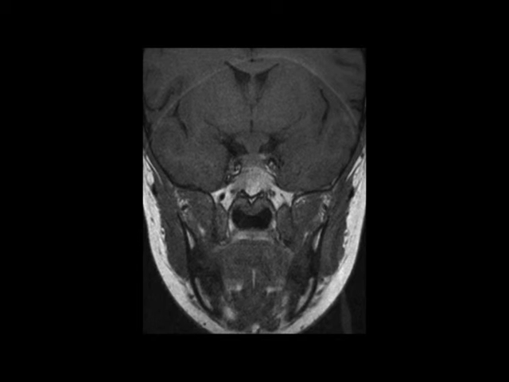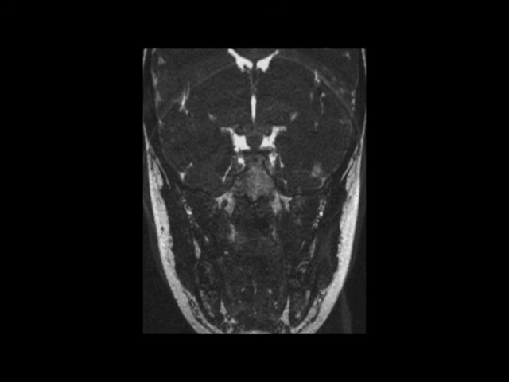The noncontrast coronal T1 correlate redemonstrates the infundibular thickening as well as enlargement of the pituitary gland itself. The third image with T2 weighting in the coronal plane redemonstrates the thickening of the pituitary stalk. The multiplanar postcontrast T1 weighted sequences demonstrate avid postcontrast enhancement of the markedly enlarged infundibulum and pituitary gland itself.